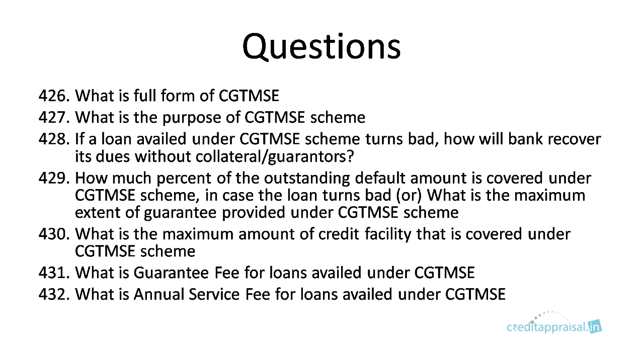It ranges from 75 to 85%. What is the maximum amount of credit facility that is covered? That is 2 crores. What is the guarantee fee? We discussed. What is the annual service fee? We have discussed. Exact amounts are not important, but the concept is important. Guarantee fee is a one-time fee at the time of availing the service, and annual service fee is for renewal of this service every year.